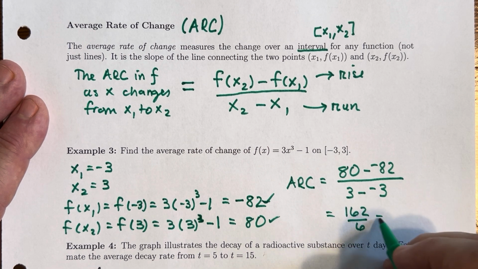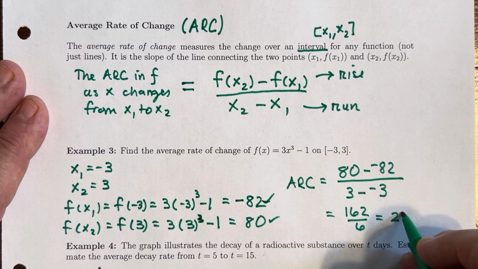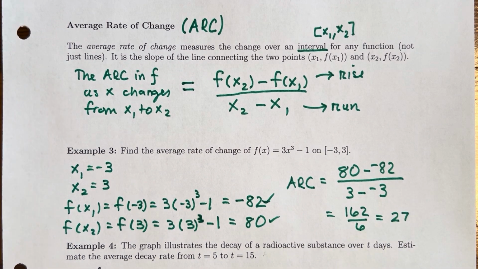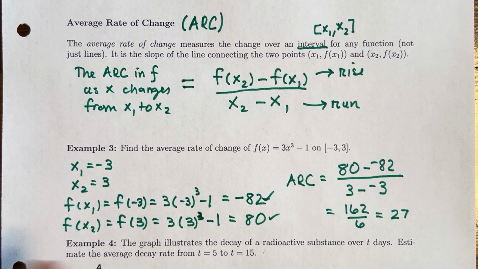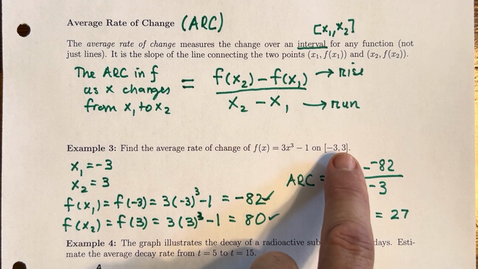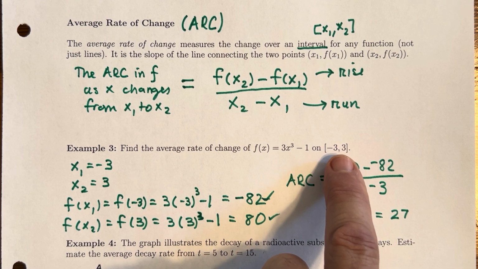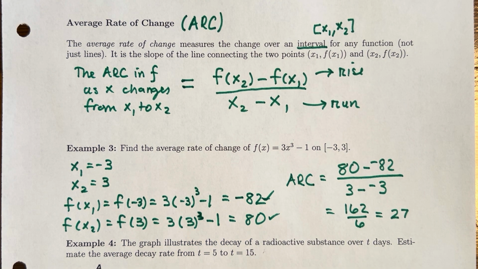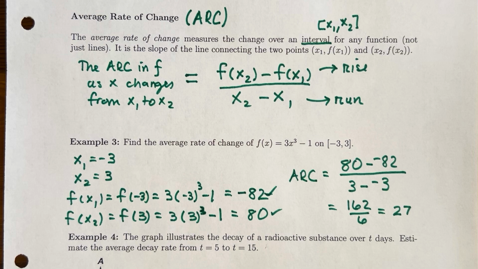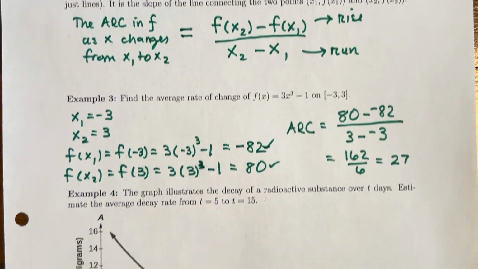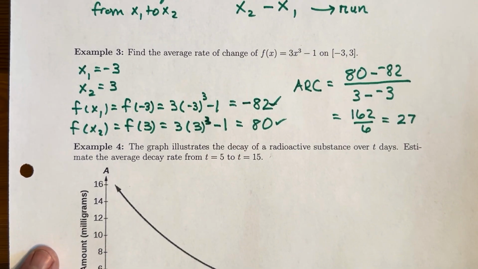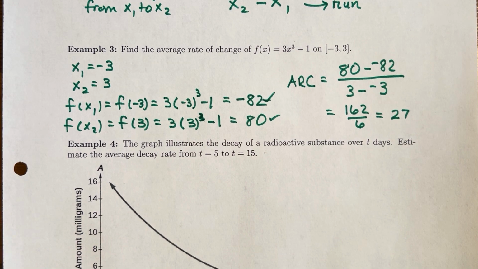And when you reduce, this turns out to be 27. So on average, this function changes at a rate of 27 to 1 over the interval when x starts at -3 and ends at +3. So notice it's nothing more than a slope calculation, a slope of a line where we've picked 2 points on the curve and generated the slope passing through those 2 points.